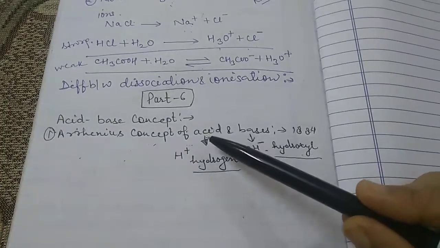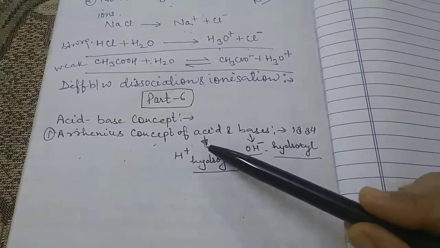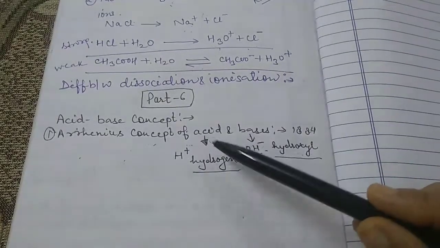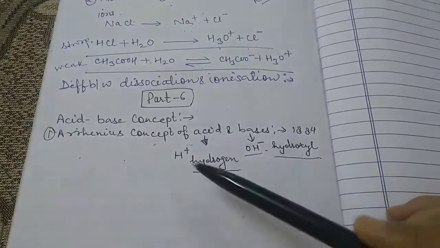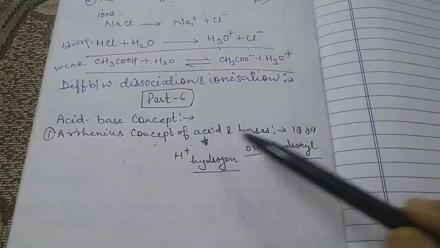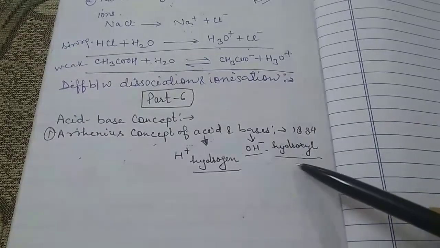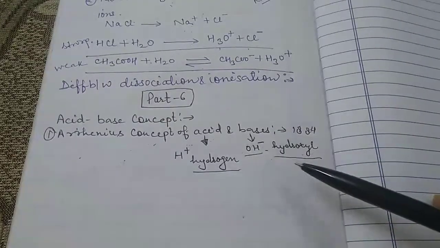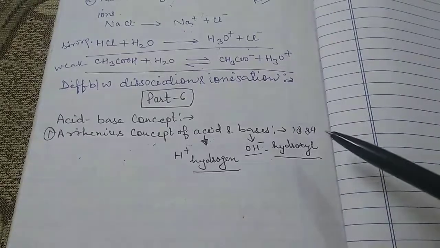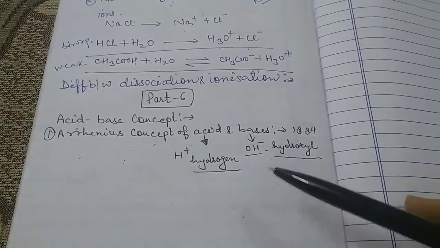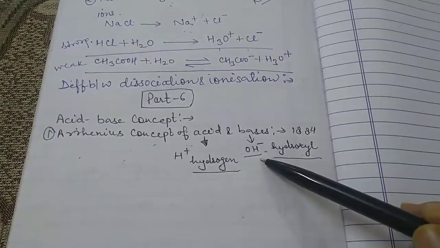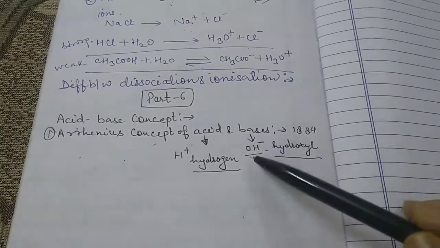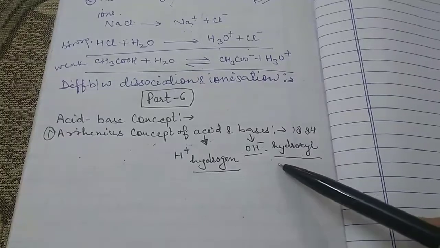So if any substance possesses acidic property, it means behind that property the main thing is the hydrogen ion. And if a substance presents basic property, behind that property the main concept is that we get hydroxyl ion, that is the OH negative ion.